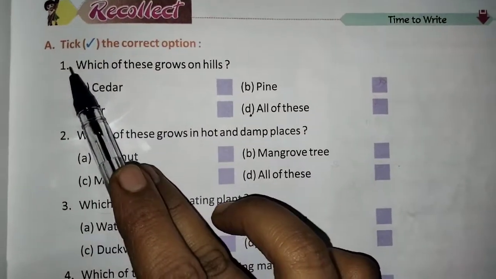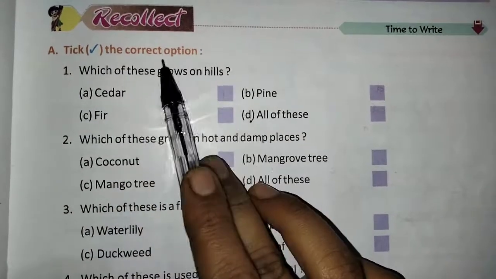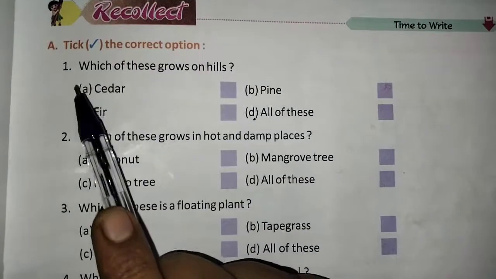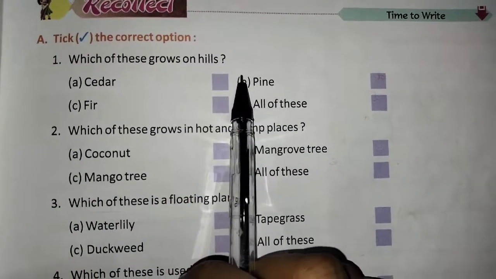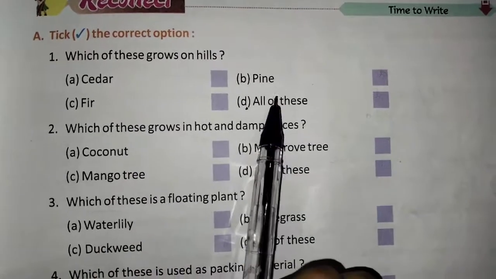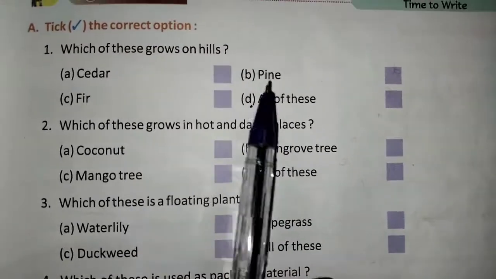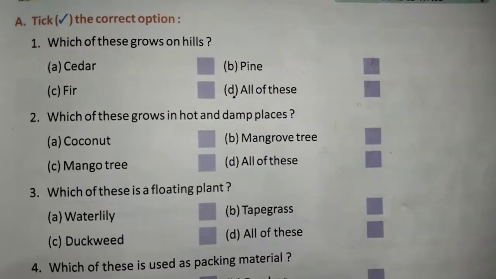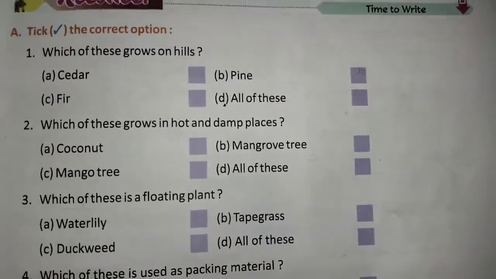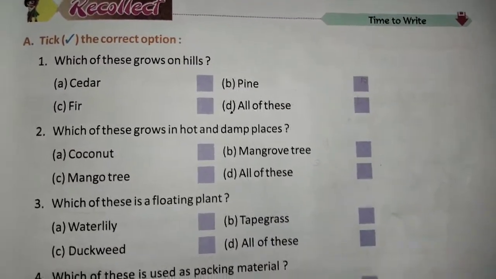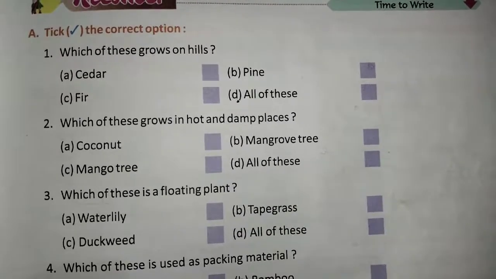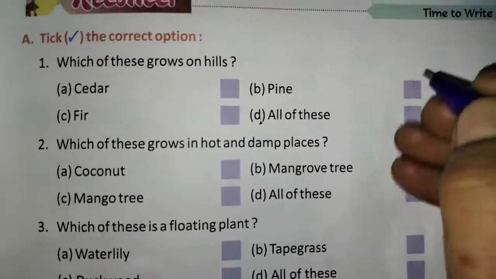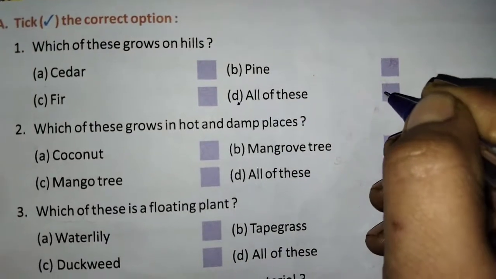Now first one, A1, choose the correct option. In that first one, which of these grows on hills? Cedar, pine, fir, all of these. On the hill station, all three will grow. Cedar will grow, pine will grow, and fir will also grow. Then the answer will be all of these.